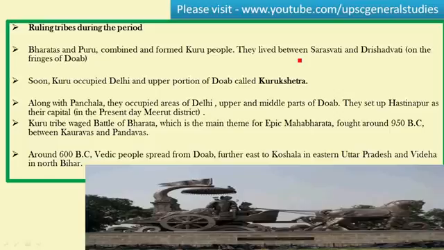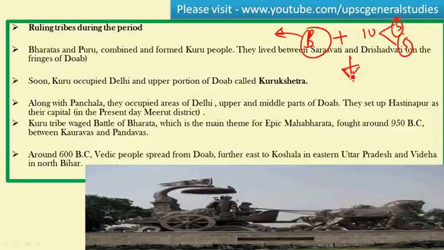The ruling tribes during this period were Bharata and Puru. We learned in our previous video that there was a clash between the Bharata and their allies on the one side, and 10 kings, a confederation of 5 Aryan and 5 non-Aryan kings, on the other side.